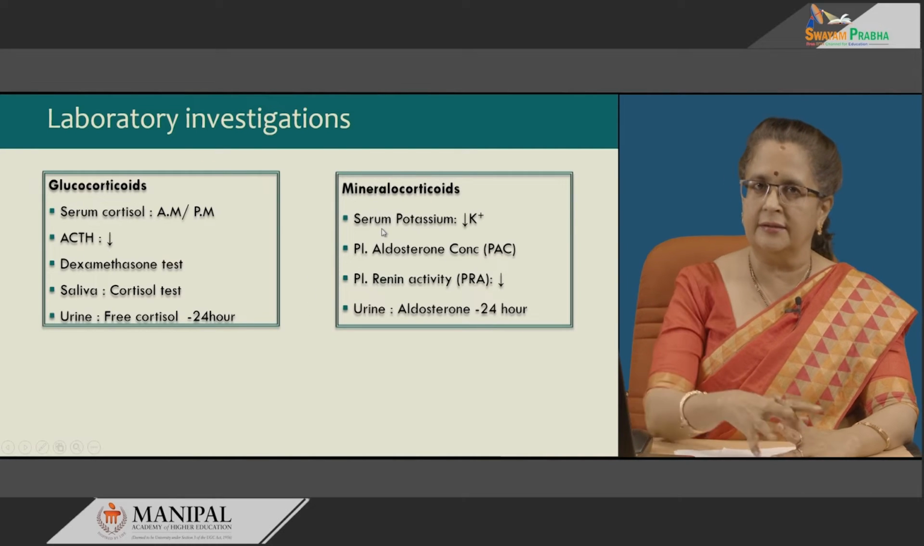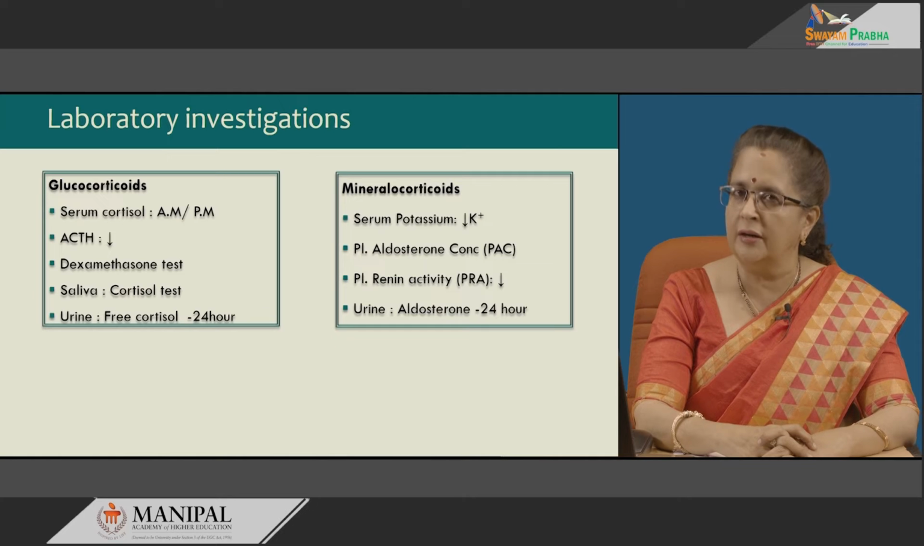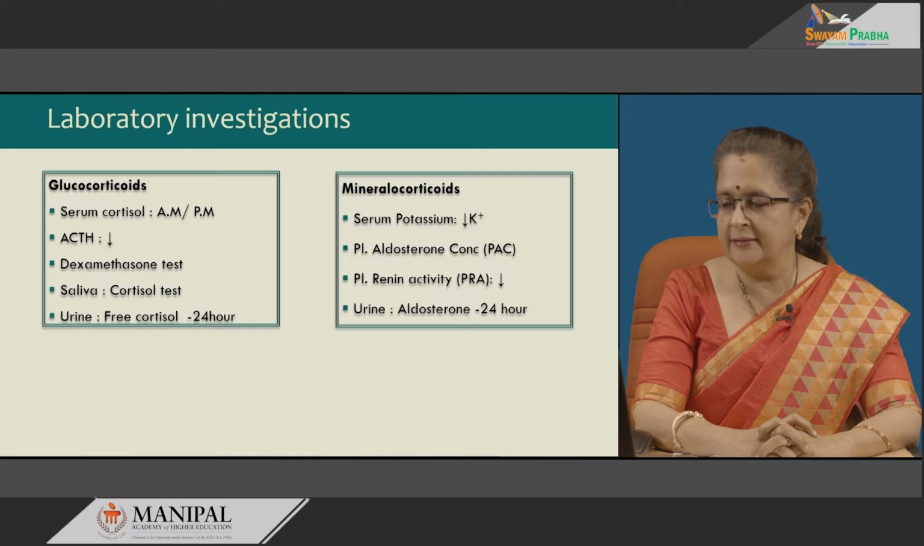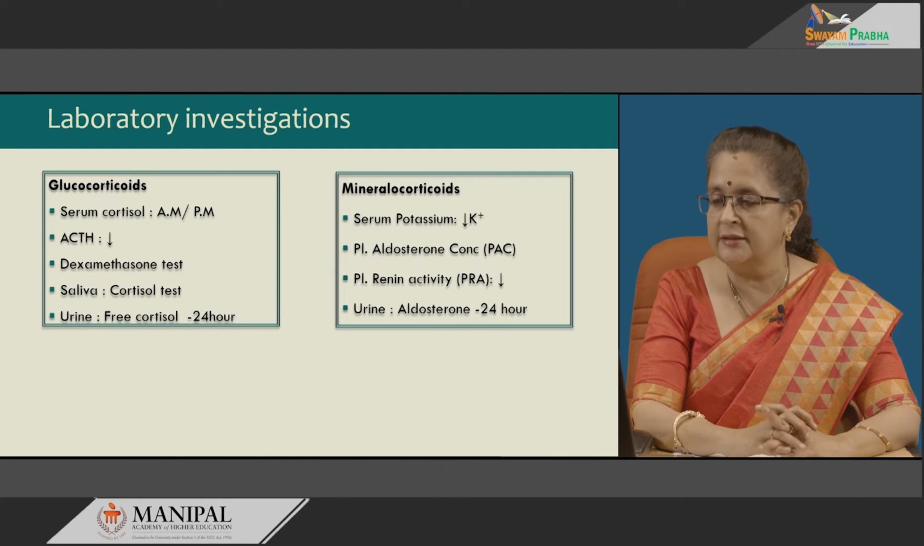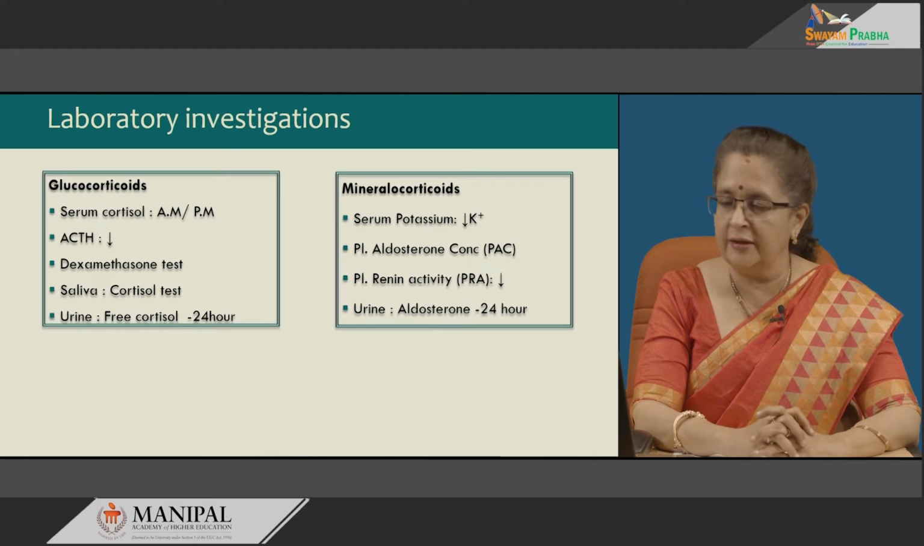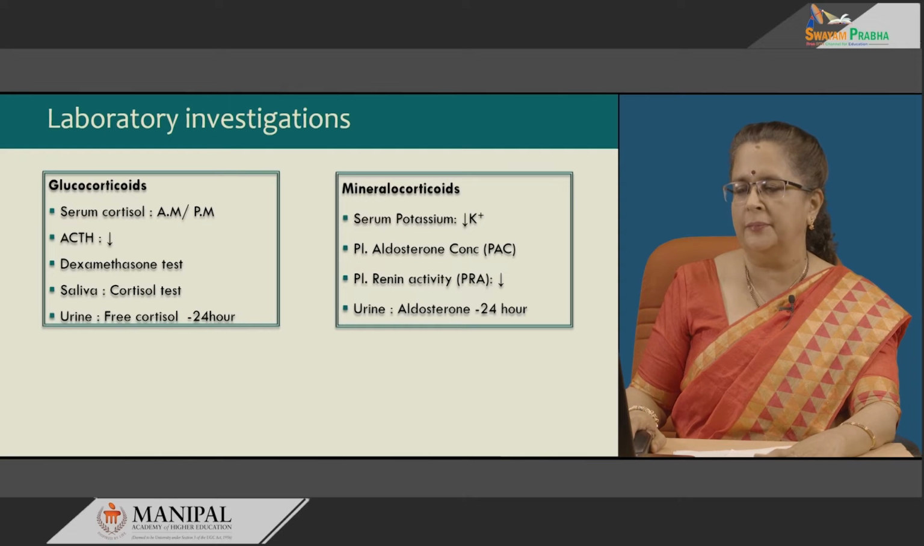For mineralocorticoids, the most important is the serum potassium level. There is usually hypokalemia. Initially it was thought that hypokalemia was there in all cases of aldosterone-producing tumors in the adrenal cortex, but of late it has been detected that not all tumors of the adrenal cortex may produce hypokalemia. So, the plasma aldosterone concentration, or PAC, which is elevated, is compared as a ratio with plasma renin activity, or PRA, which is reduced. So, this ratio should increase in case of tumors of the adrenal cortex. In urine also we can check for aldosterone over a 24-hour period.